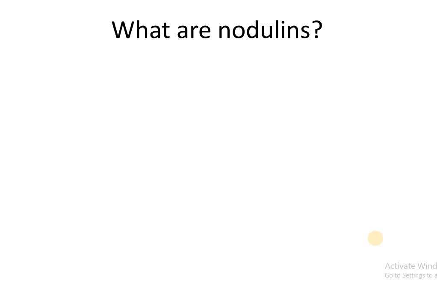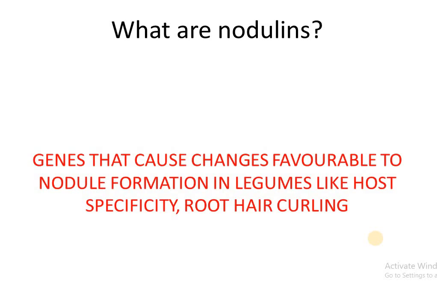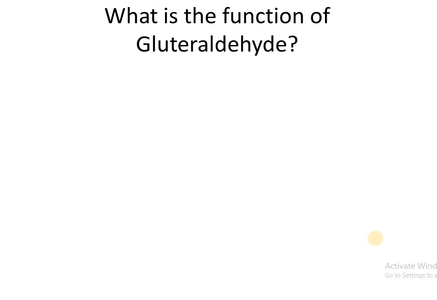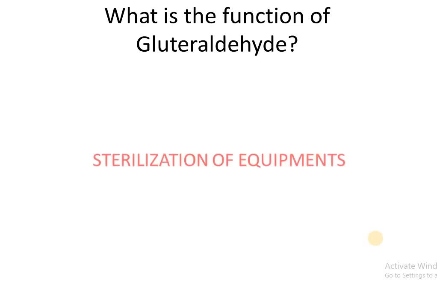What are nodulins? Genes that cause changes favorable to nodule formation in legumes, like host specificity and root hair curl. That is, nodulins are organ-specific plant proteins induced during symbiotic nitrogen fixation. What is the function of glutaraldehyde? Glutaraldehyde is used for sterilization of equipment.